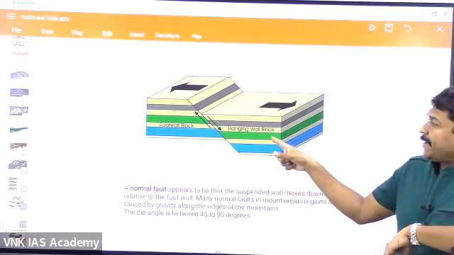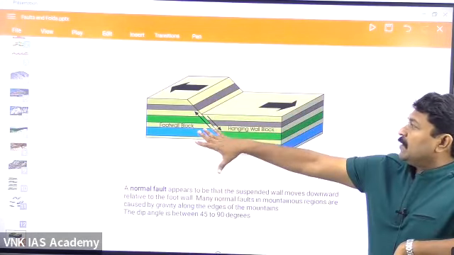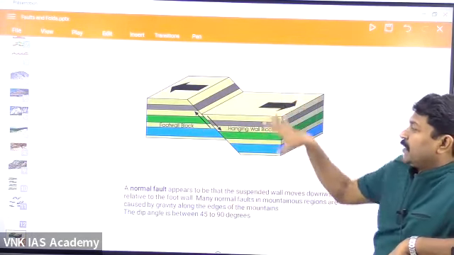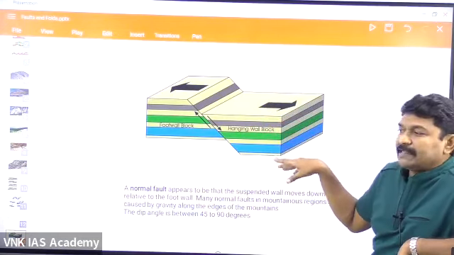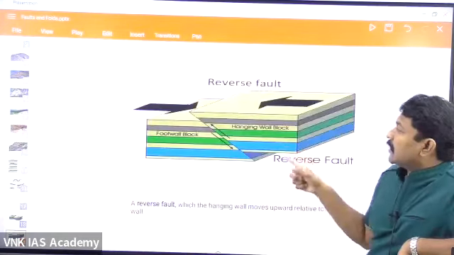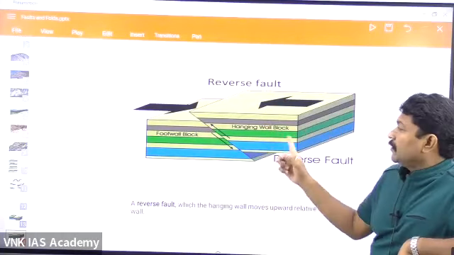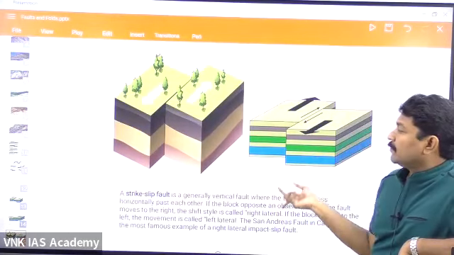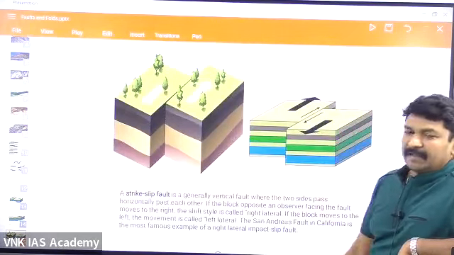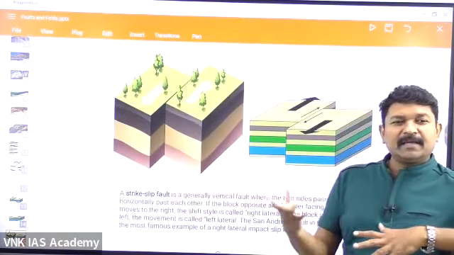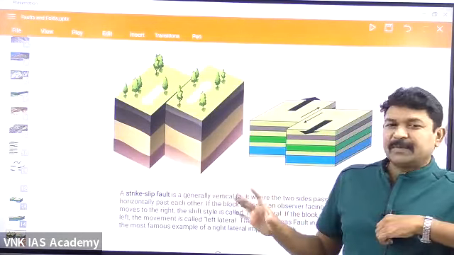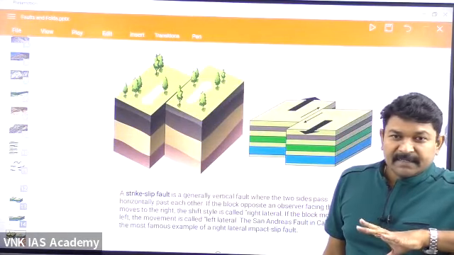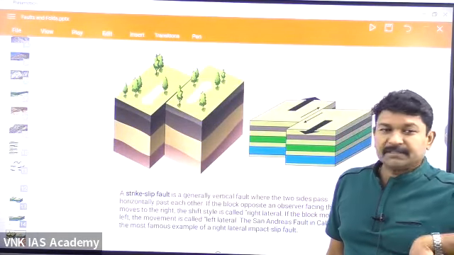One is called the hanging wall, and the other the footwall. Footwall is the area which is larger and remains stable. This is the one which is breaking and thrusting down. Whenever it thrusts down, it's called a normal fault. If it thrusts up, reverse fault. If it slides parallel, it's called a strike-slip fault. These are some of the faults. And the other ones, oblique and thrust fault, are somewhat complex, but they are not that important. These are the three very important types of faults. These are the folds and the faults.